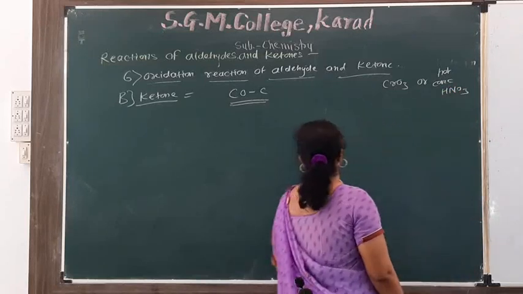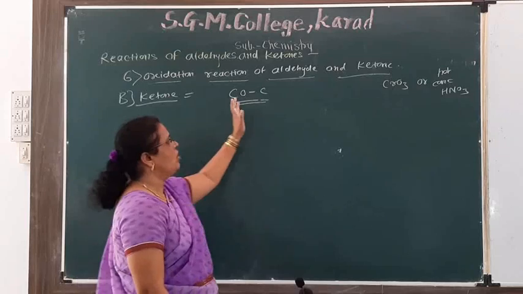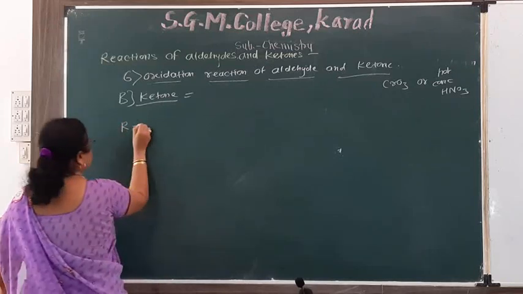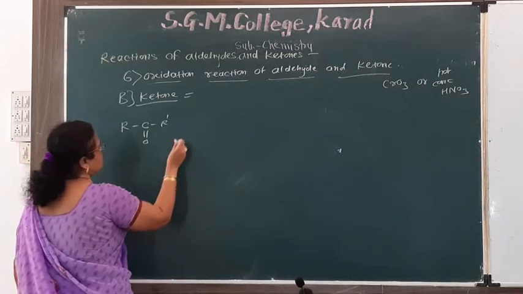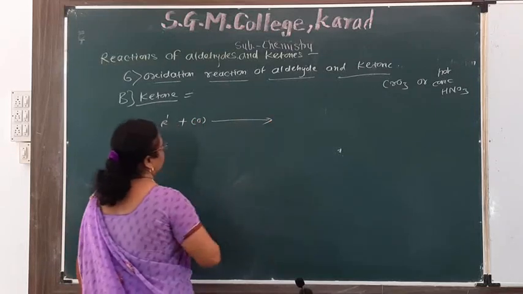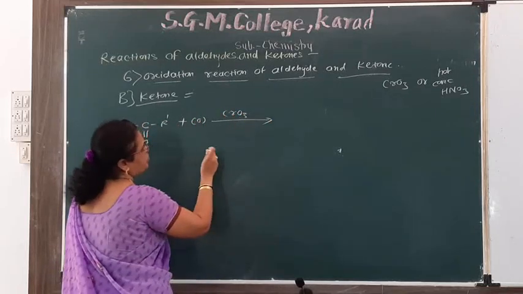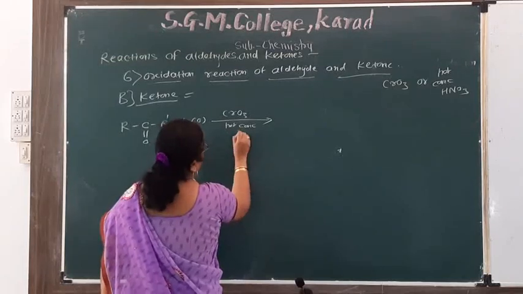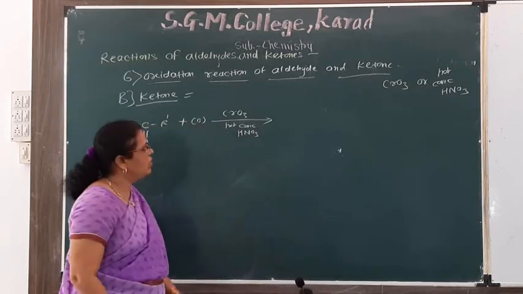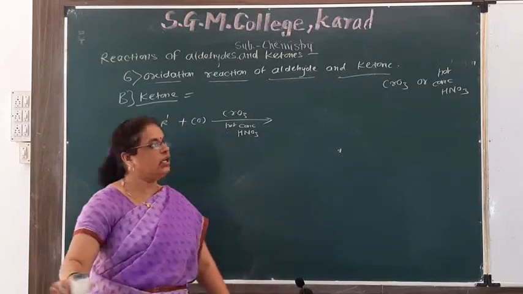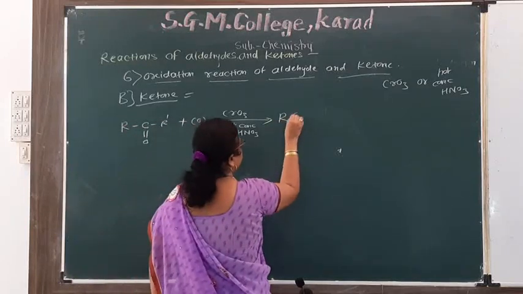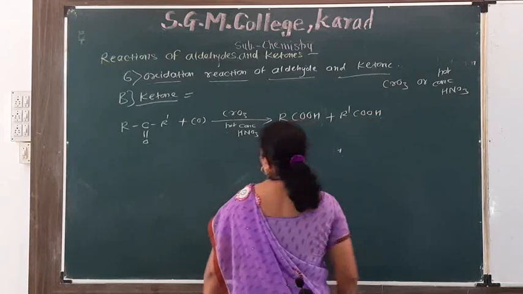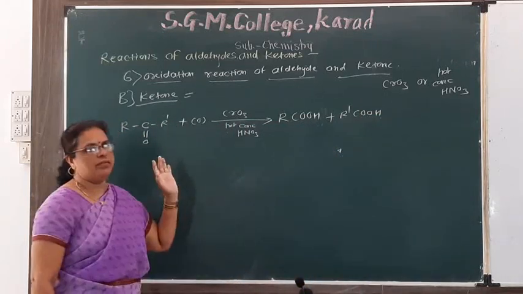Then the C-C bond of ketone breaks. The general reaction is RCOR' on oxidation in presence of CrO3 or hot concentrated HNO3 gives RCOOH plus R'COOH, where R may be the same or different.